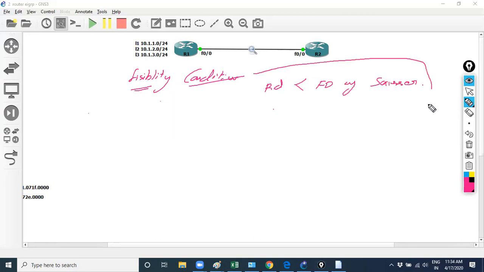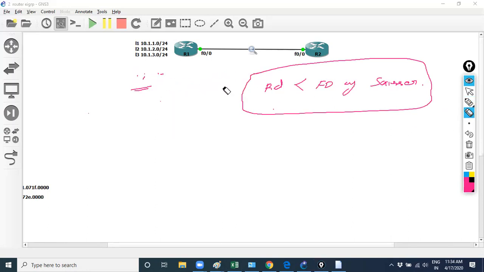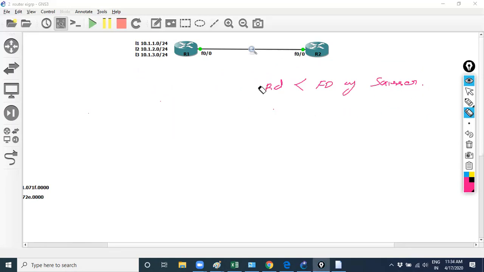Why do we use this feasibility condition? What is the requirement of it? It's for the second backup path. If the primary fails, we have a secondary. In order to become the secondary, it should match the feasibility condition.